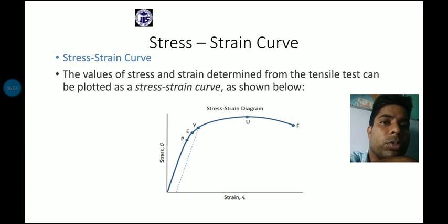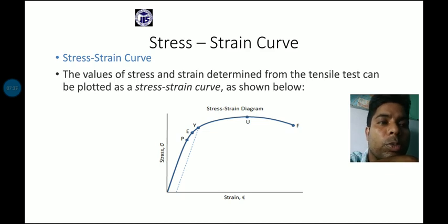Up to the point where P is located, the material behaves just like a normal situation, and Hooke's law is maintained properly. In Hooke's law we know that within the elastic limit, the stress is directly proportional to the strain. But we cannot explain it properly without the proportional limit. That should be the perfect definition of Hooke's law.